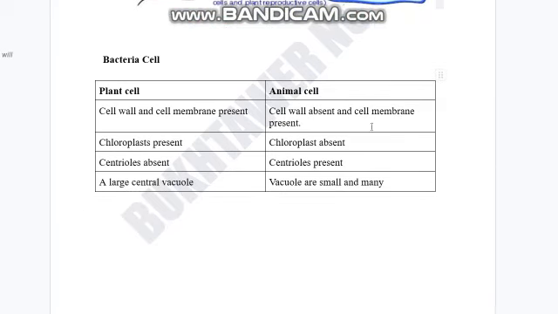There is a little bit of difference between the animal cell and the plant cell. The difference is that centrioles are absent in the plant cell, whereas they are present in the animal cell. Chloroplast is present in the plant cell and absent in the animal cell.